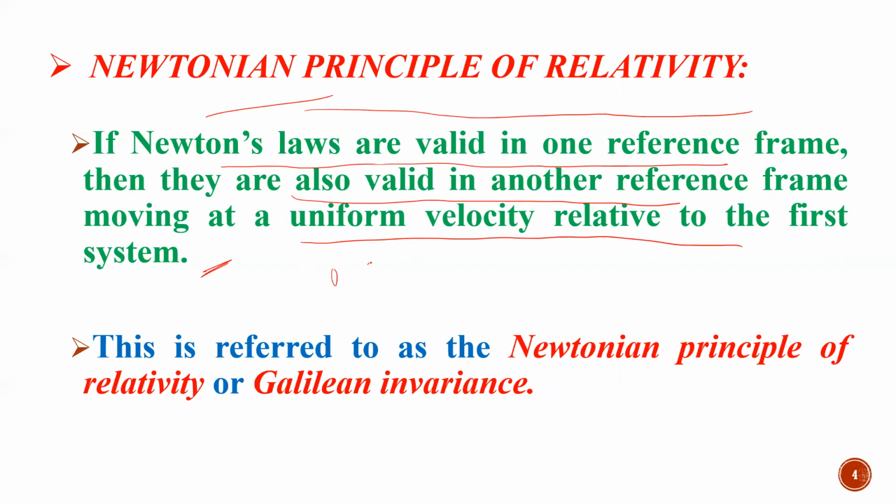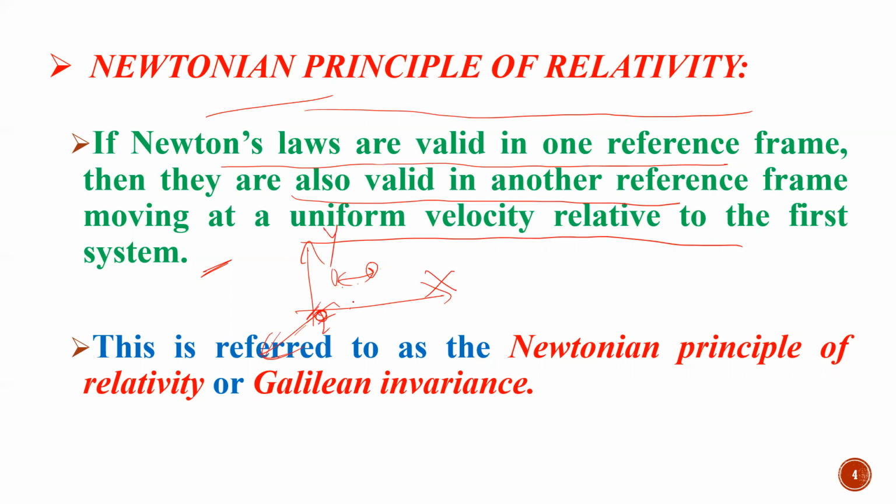I have told you that if two bodies are moving in the same inertial frame of reference with constant velocity with respect to each other, then we say these two objects are moving with constant velocity with respect to each other in this inertial frame.